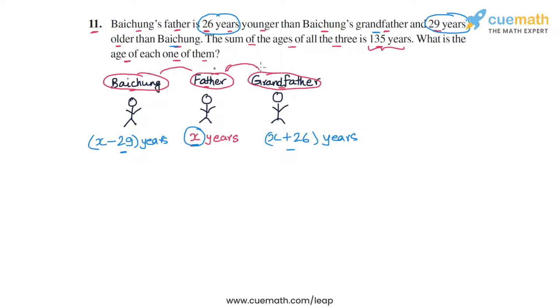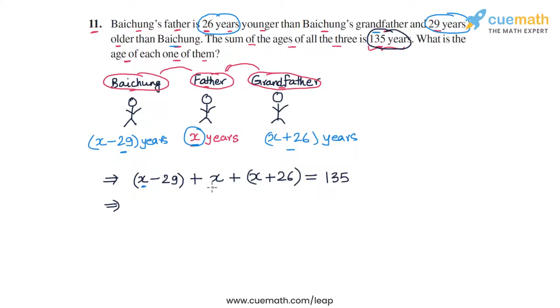Now we need to use the fact that the sum of the three ages is 135 years. So we will have x minus 29, Baichung's age, plus x, which is the father's age, plus x plus 26, which is the grandfather's age. The sum of these three should be equal to 135. So now we have an equation in x, and we can solve it to find the value of x.